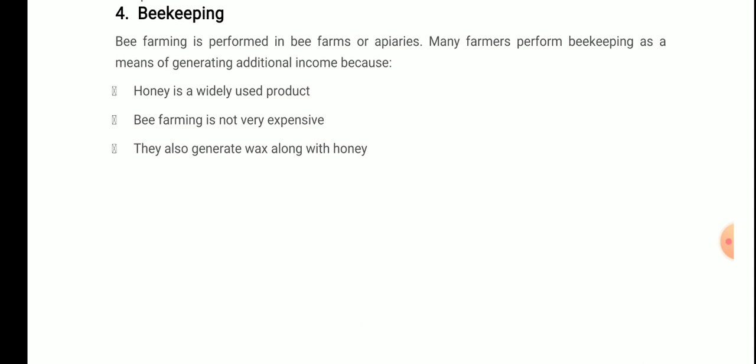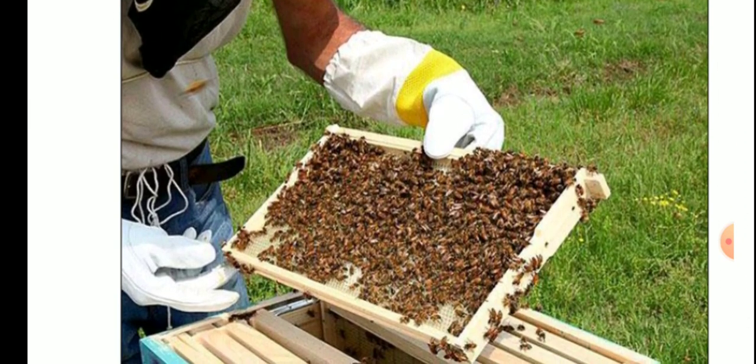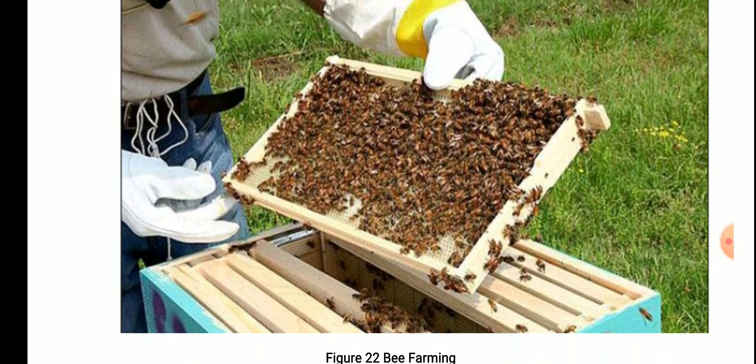Okay, many of you must have seen in the remote areas, or you can see in the rural areas, there are boxes that are kept, line wise, various boxes. These boxes, like white color boxes, are kept, and in those the bee is reared or cultured. So it is bee farming, performed in bee farms or apiaries. It is very good, as it is a means of generating additional income. This is the bee farming, you can see.